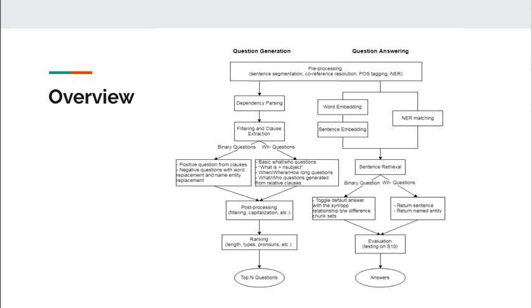Here's an overview of our QA architecture. For the sake of time, we won't go over it, but we'll go into details over important modules later in this video. You're more than welcome to pause and have a close look.